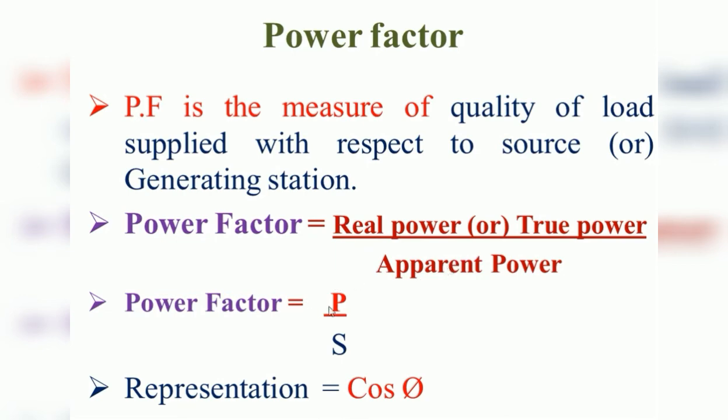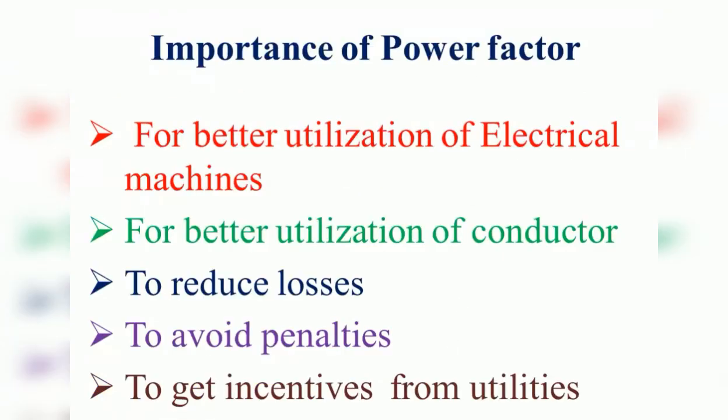So the power factor is nothing but P, the true power, otherwise called real power or utilized power. Its representation is P, and the apparent power representation will be S. So P by S represents the power factor. It is normally represented by cos phi. Cos phi is the power factor. Next, the importance of power factor.